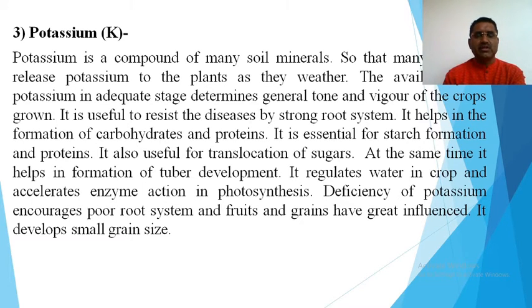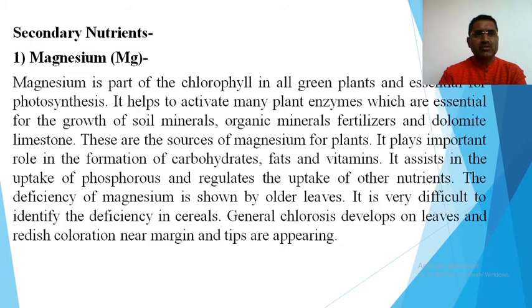It develops small grain size. Means if potassium is not in a sufficient ratio, then there is small grain development, or there is a problem in the size of the grain as well as the fruit of the crop. So this is all about the primary nutrients. Now we have to see the secondary nutrients.